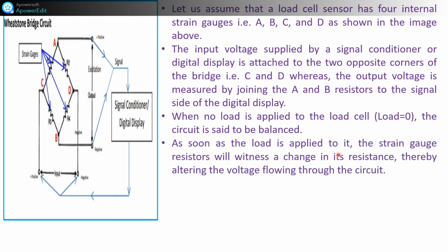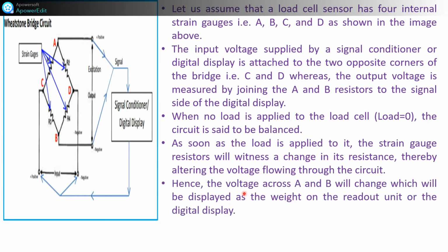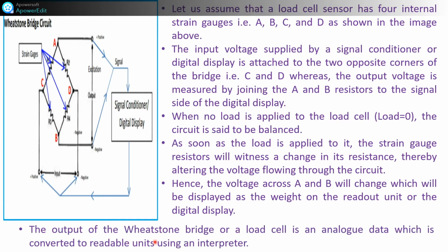As soon as the load is applied to it, the strain gauge resistors will witness a change in resistance, thereby altering the voltage flowing through the circuit. Hence, the voltage across AB, this is the output AB, will change, which will be displayed as a weight on the readout unit or the digital display. The output of the Wheatstone bridge or load cell is analog data which is converted to readable units using an interpreter.